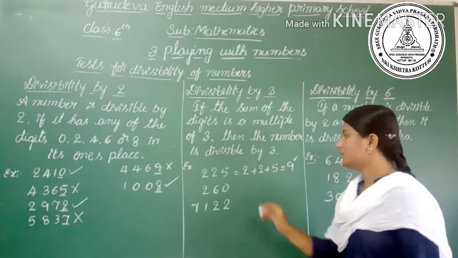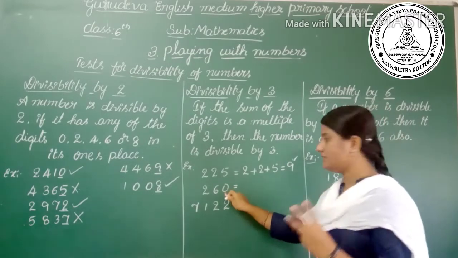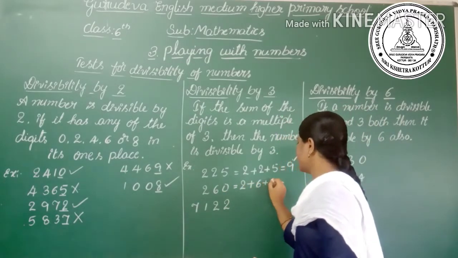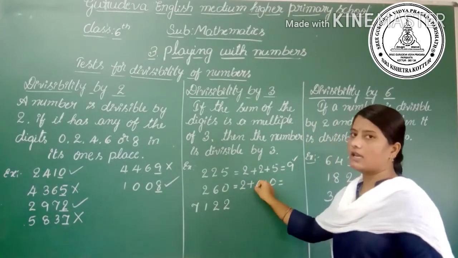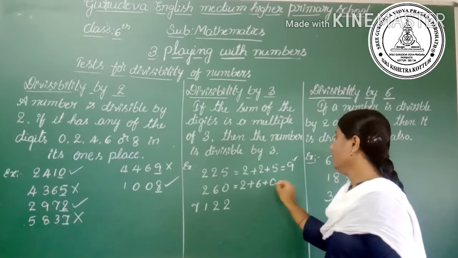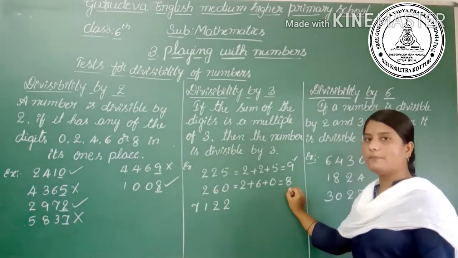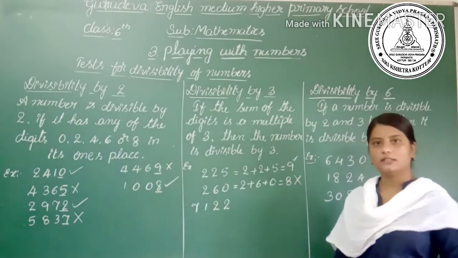Similarly, the second one, 260. It has 3 digits, so add the digits: 2 plus 6 plus 0. 2 plus 6 is 8, 8 plus 0 is 8. So it is not a multiple of 3, hence the number is not divisible by 3.